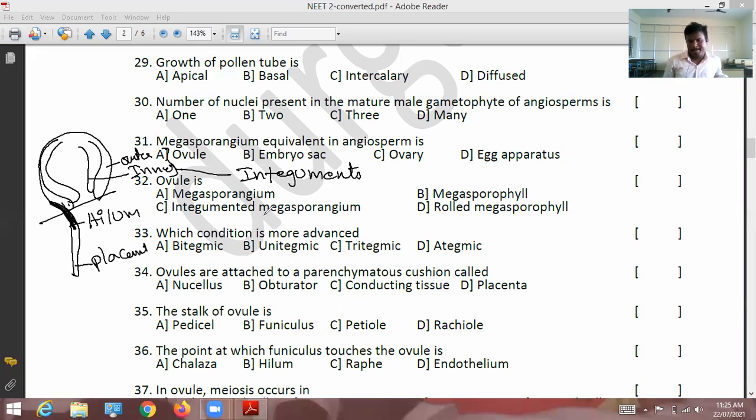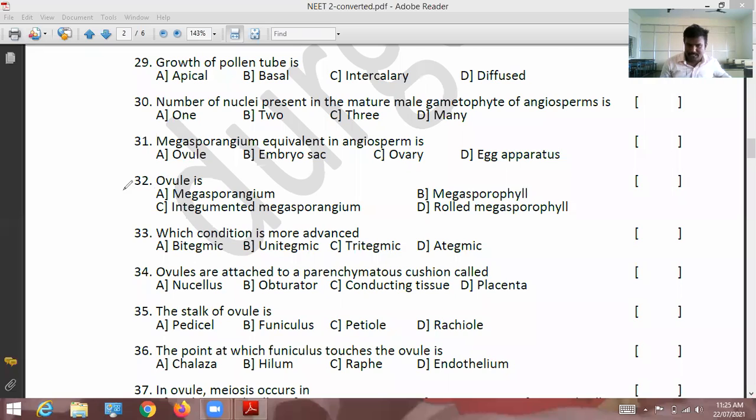Now say the answer. Question 32. If you understand, this is the ovule. The ovule contains outer layer and inner layer. These two layers are called integuments. Then is the ovule a megasporangium? Is it megasporophyll? Is it integumented megasporangium? Rolled megasporophyll? Option C, yes. Integumented megasporangium. So the answer to question 32 is C.